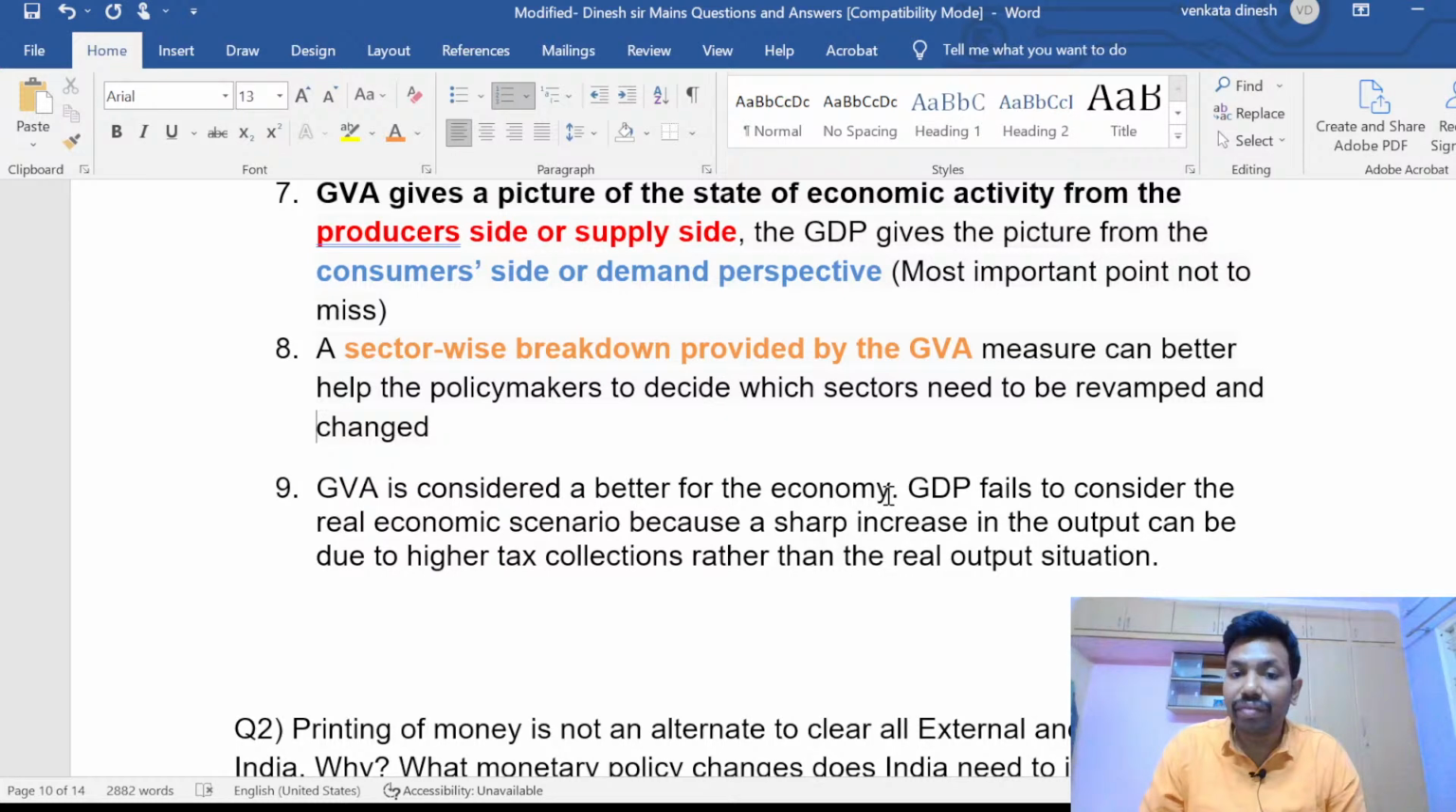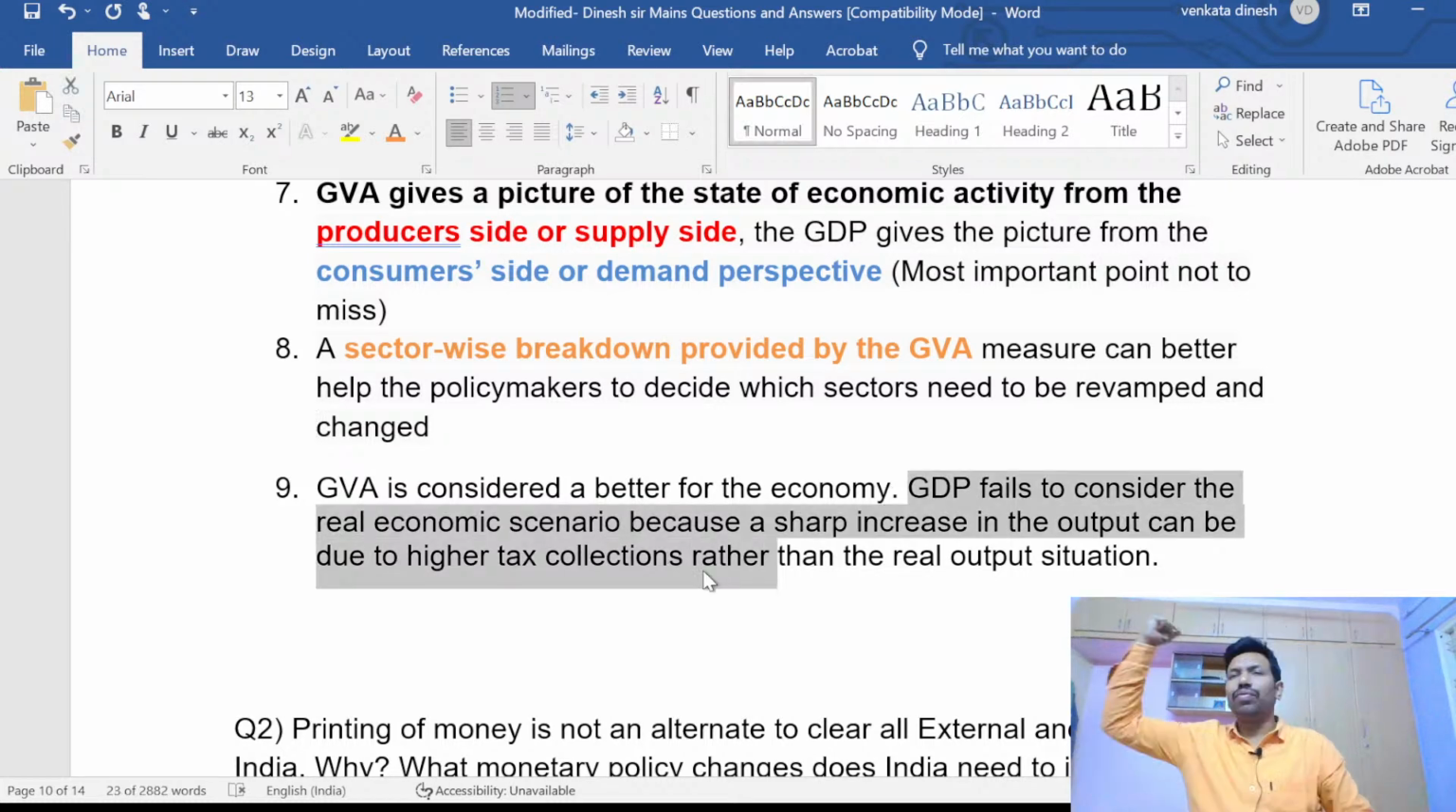GDP fails to consider the real economic scenario because a sharp increase in output can be due to higher tax collection. Just because I increase tax to 40%, 50%, 80%, my economy is not flourishing and booming like a butterfly. No, you are just increasing taxes. Don't confuse a bruise with a muscle. If you hit something, you have a bruise, a red wound which will be swollen. Don't compare that with the muscle you have. That's the difference between GDP and GVA.